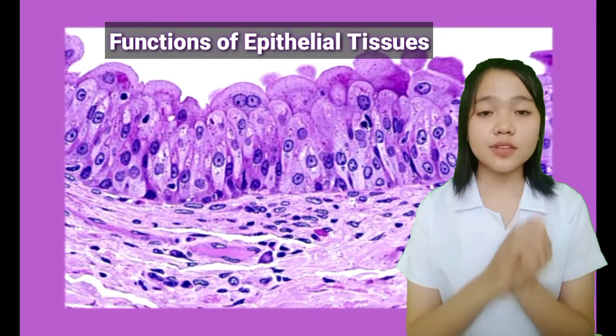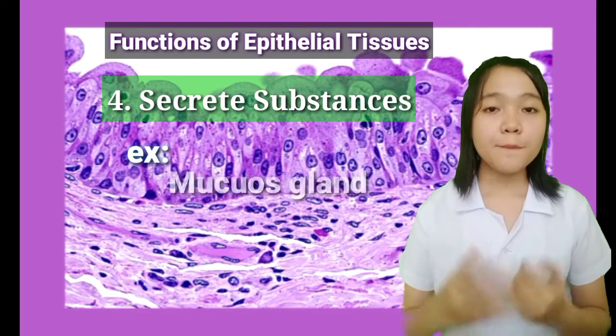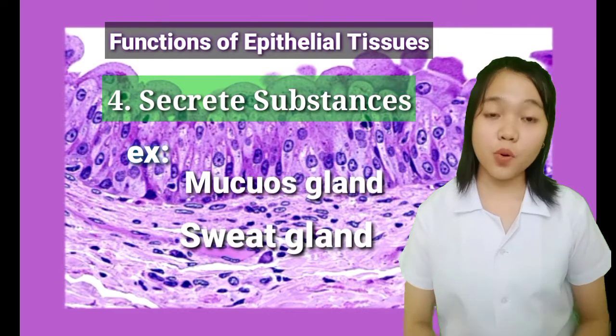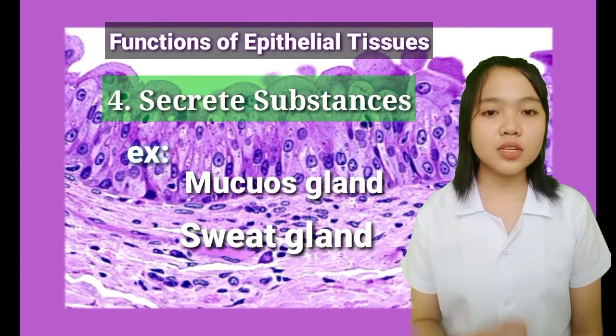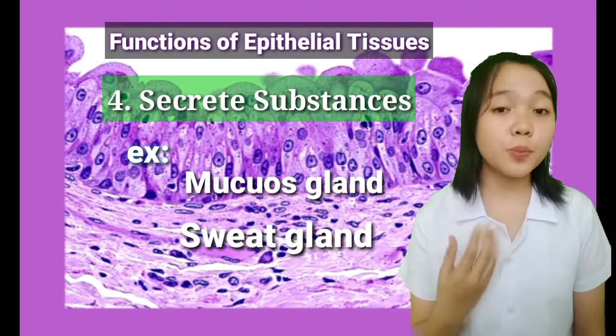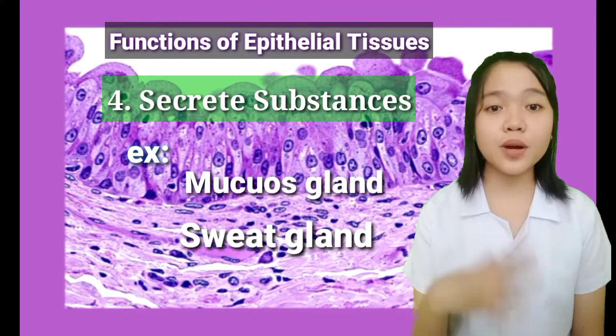Another function of epithelial tissues is that they secrete substances. For example, yung mucus glands and sweat glands are composed of epithelial cells which release their products. So, nagsisecrete sila or they release their products onto surfaces or different parts of our body.